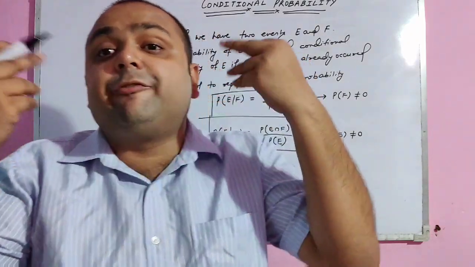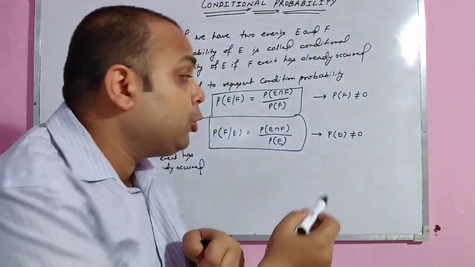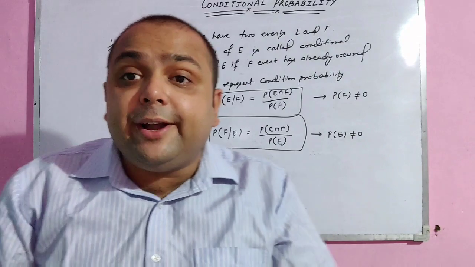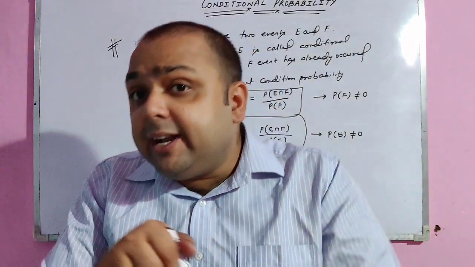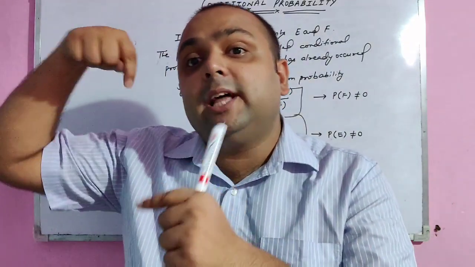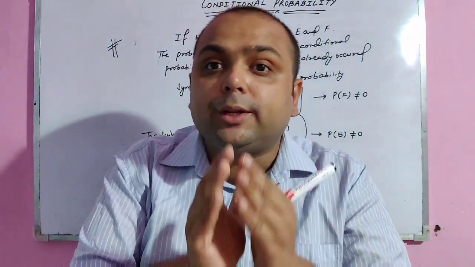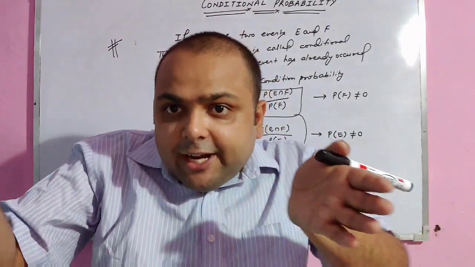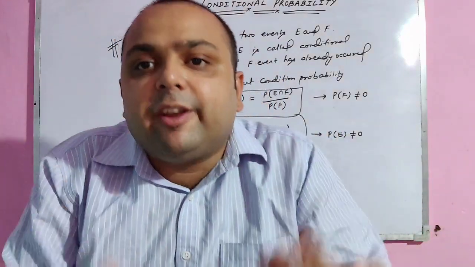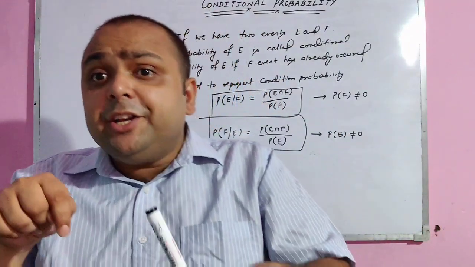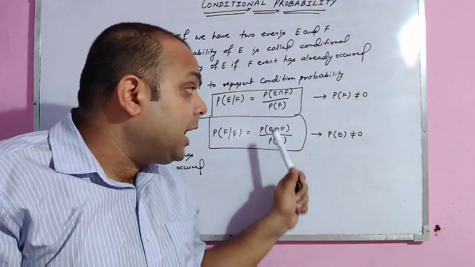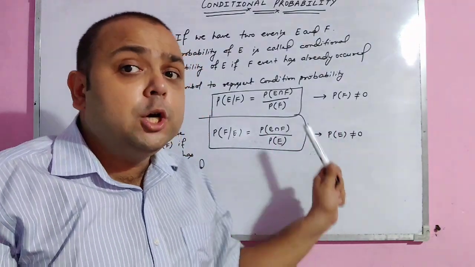So numerator part is the favorable, and the total possible outcomes here is the event already occurred, because the one event is directly depending on the event that has occurred. So the event that has occurred is the total possible outcomes, and the intersecting part of both is the favorable outcomes. The important condition here is the denominator part probability should not be equal to 0.